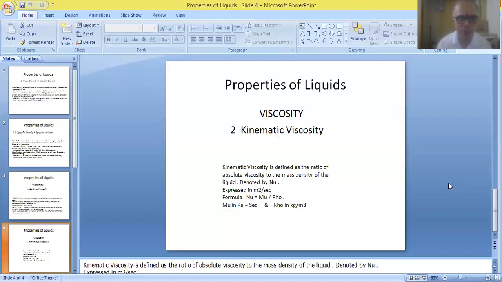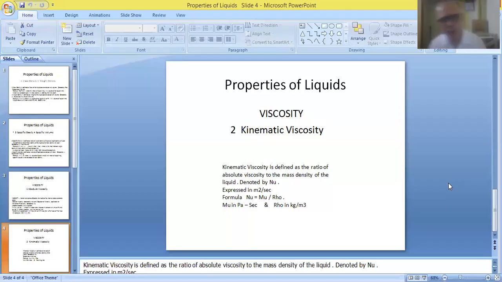So very simple in calculation. You measure the absolute viscosity and put it in the numerator. You measure the mass density, put it in the denominator, and find the ratio of these two terms. Ultimately, you will be in a position to obtain the kinematic viscosity of the liquid.